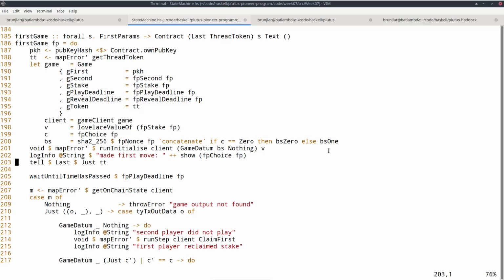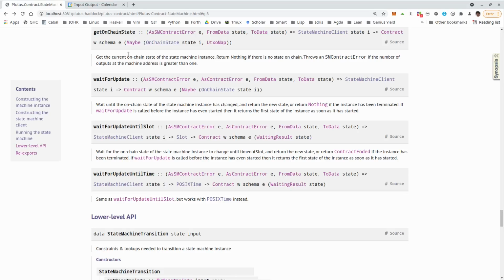Okay, so this is all to set it up. And now if we recall, we have to wait, and then we needed this helper function find game datum or game output in order to, after we have waited for the second player to move, to find the UTXO again. This is now much simpler because we can use something called get on-chain state. So get on-chain state takes the client and returns something of type maybe on-chain state. So if it finds the state machine, then it will return just on-chain state, and if not, then nothing.